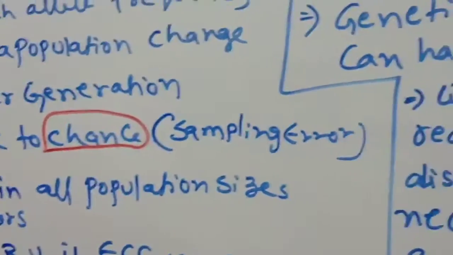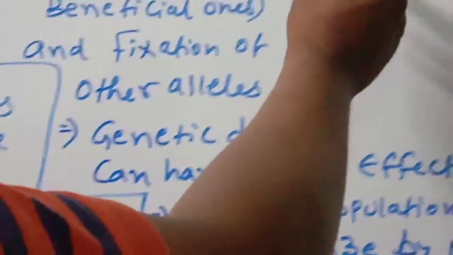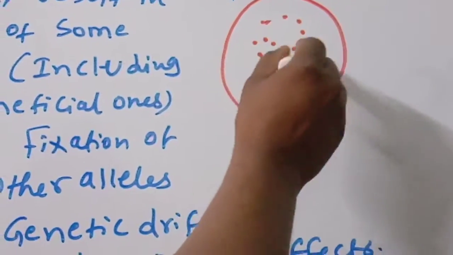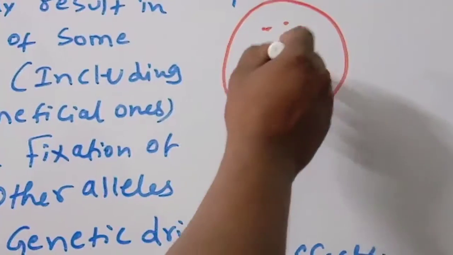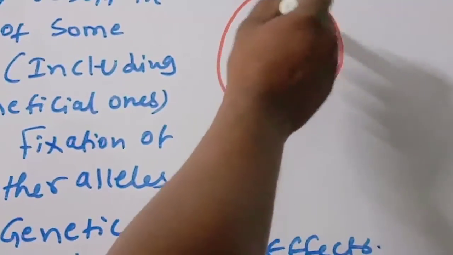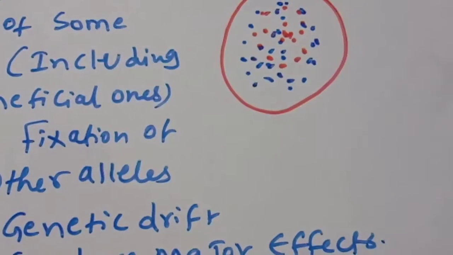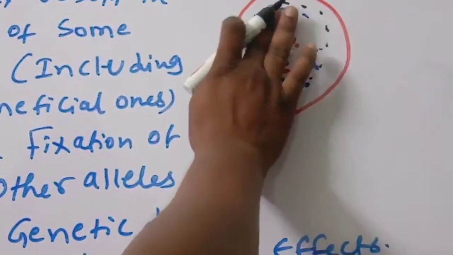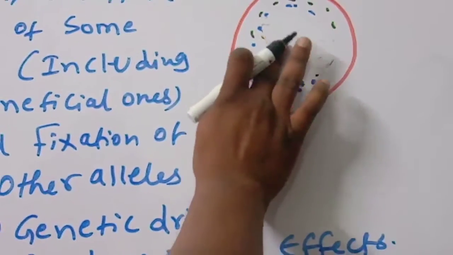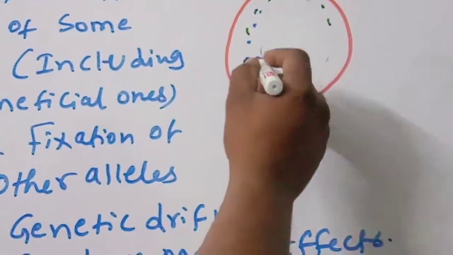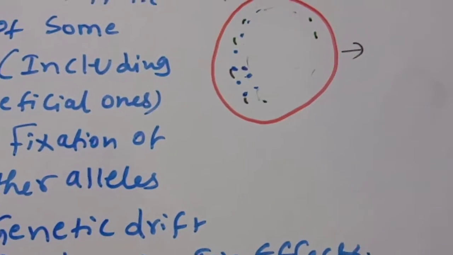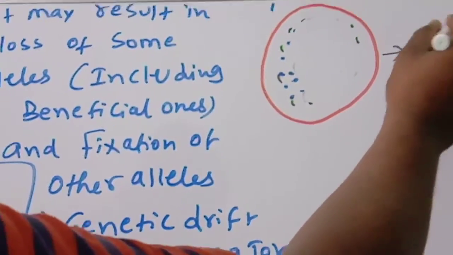For example, here I am showing the picture. Observe very carefully. Here some populations are there. All the red color is there, and blue color, some beetles are there, some insects, and black color also. Suddenly one elephant came and kept its leg in this particular area. Which survived? Only the blue color survived.